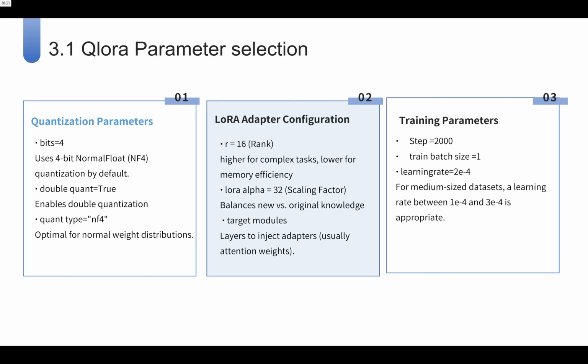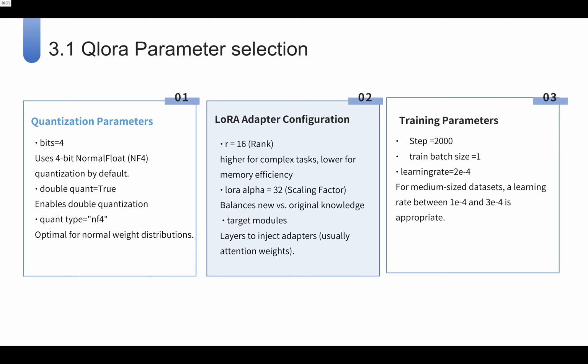Let's dive into the key parameters for optimizing QLoRa fine-tuning, as shown in this clearly structured slide. The configuration is divided into 3 logical sections. We use the most common method to do model quantization like this. For the training process, one step means one update of parameter. We use 2000 steps because we set train batch size to 1. And the learning rate equals